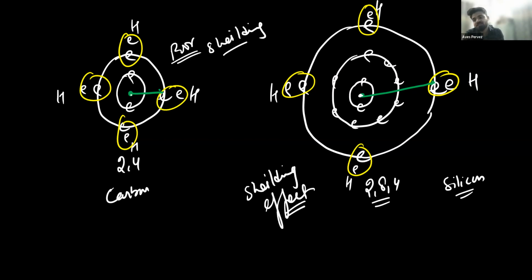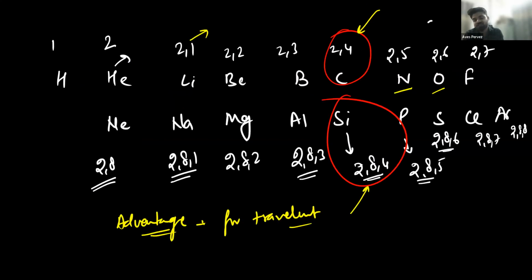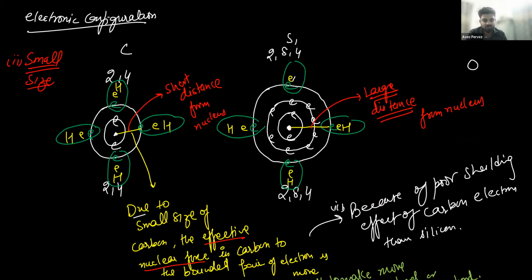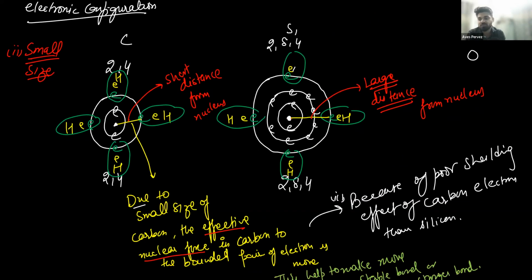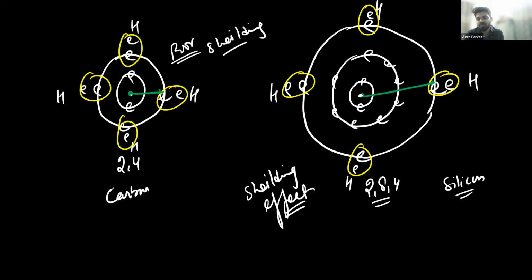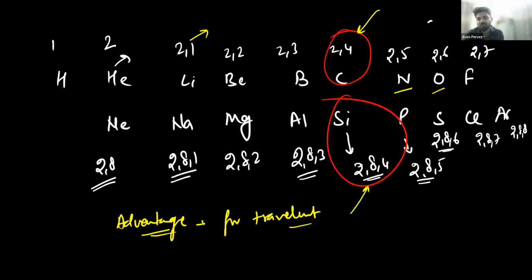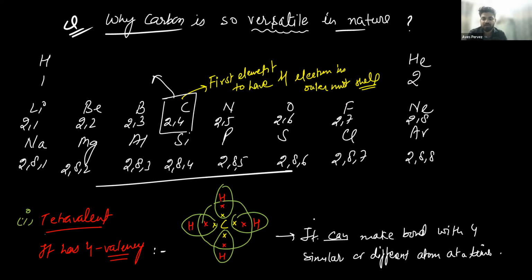Please draw this structure and start writing. The first one is tetravalency, write it here: tetravalency. It has 4 valency. It can make bonds with 4 similar or different atoms at a time. Note it down.